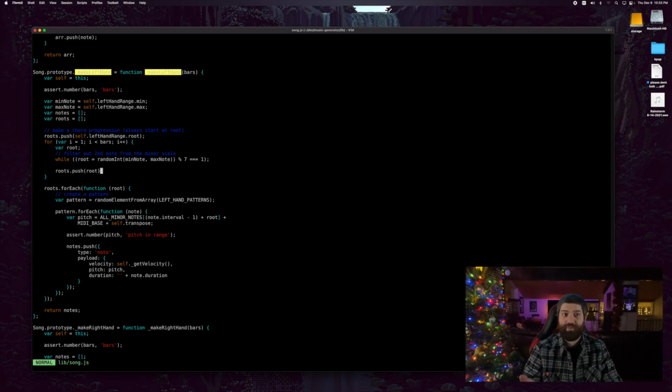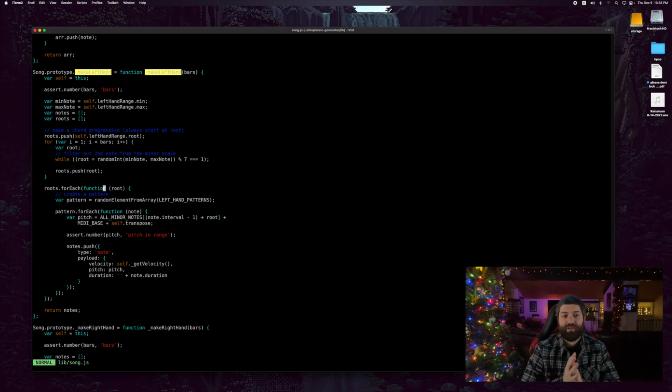This could potentially repeat. You could get a left hand where the chord progression goes from A to C and then C and C. That's technically possible. It doesn't sound bad, but that's just a possibility. One thing to note here is the second note of the minor scale does get filtered out. The reason I went with that is because if you get the 1-3-5 pattern on the second in a minor scale, this is just some music stuff, it's not gonna sound good. Most of the time it sounds good, but on the second, it's not gonna sound good.